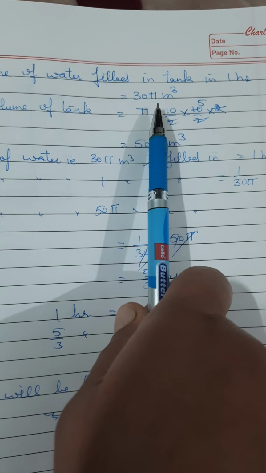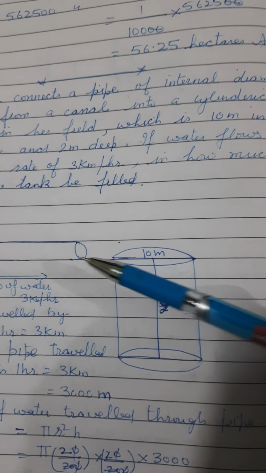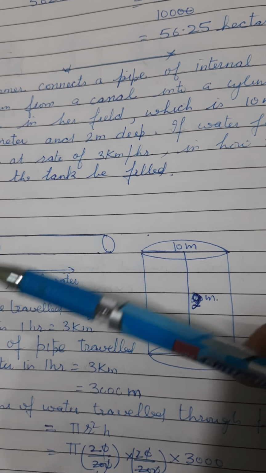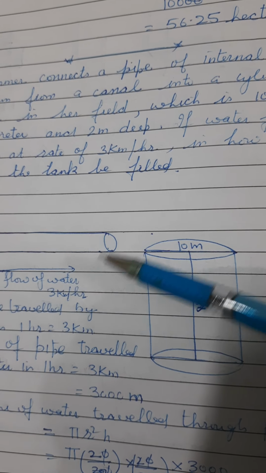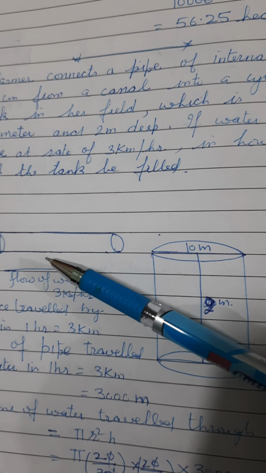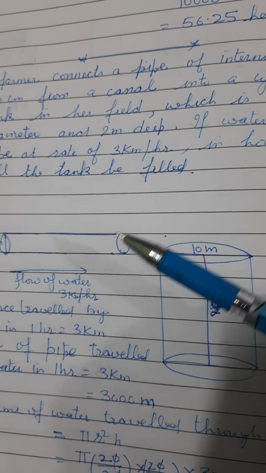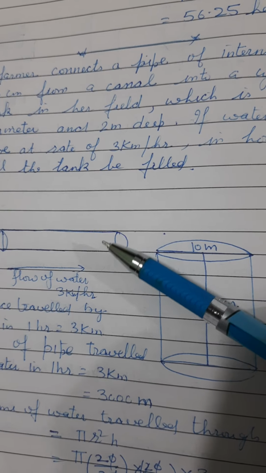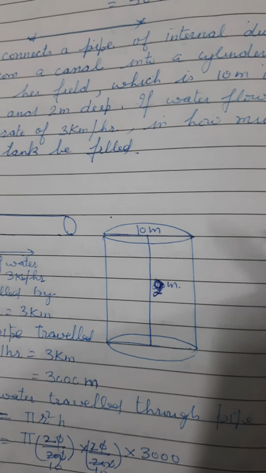Now the volume of water filled in the tank in 1 hour is equal to 30 pi cubic meter, because the volume of water that comes out from the pipe will be filled in the tank in the same time in which the water is flowing. If in 1 hour the volume of water flowing from the pipe is 30 pi cubic meter, the same volume will be filled in the tank in 1 hour, that is 30 pi cubic meter.